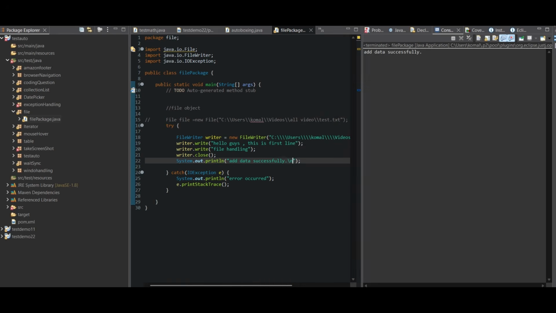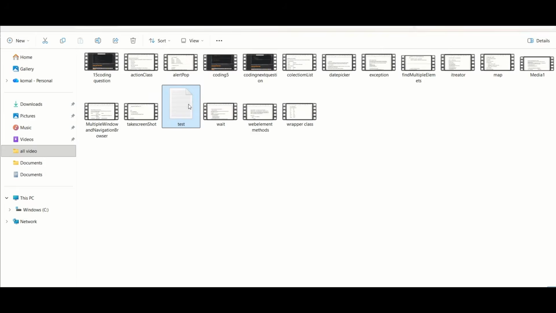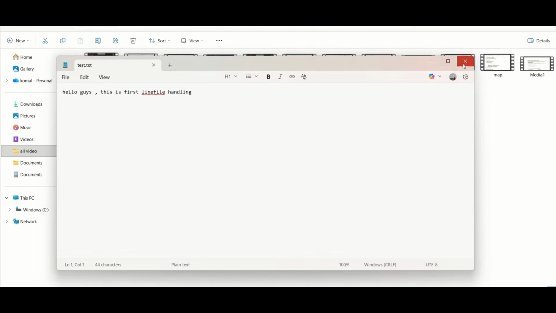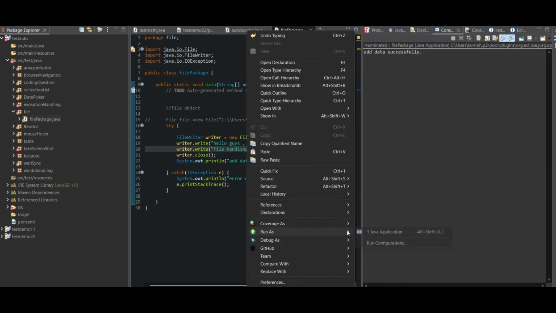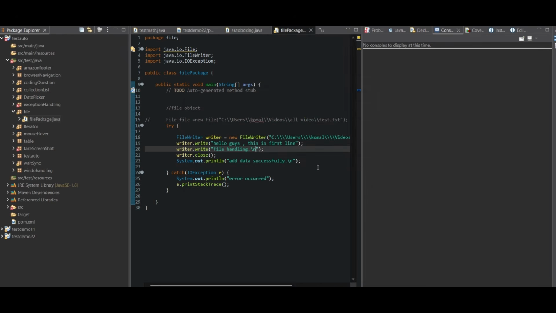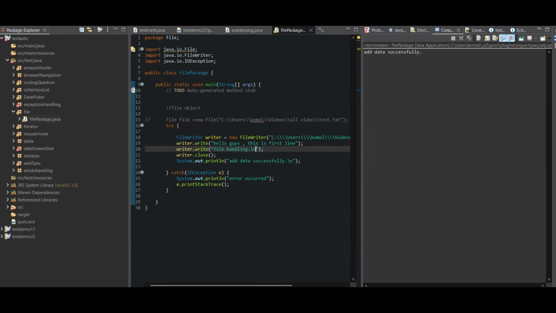I think file handling. Okay. Then go with the next.